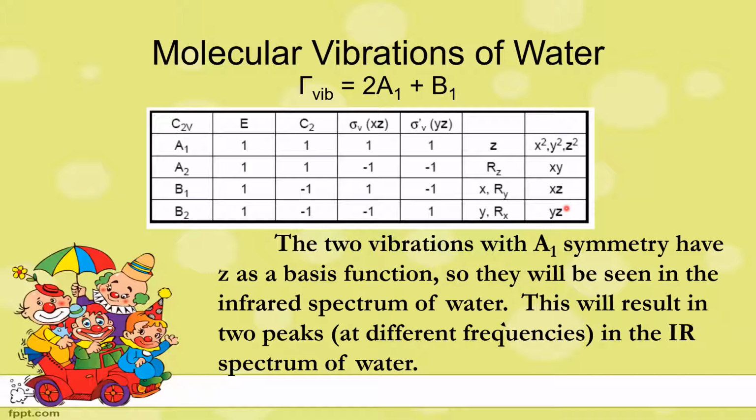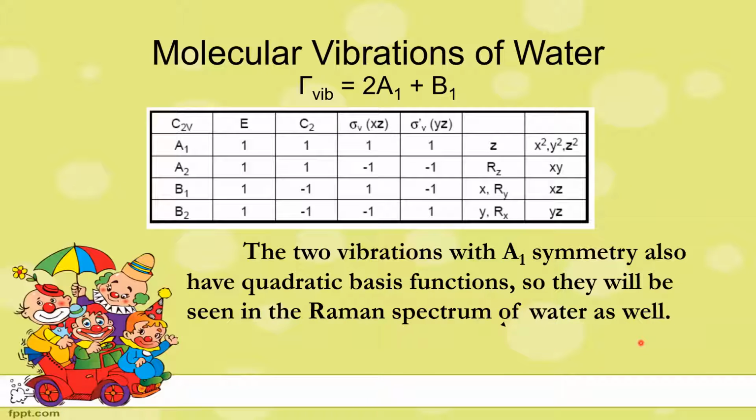First, we select the A1 mode. The two vibrations with A1 symmetry have z as a basis function. So A1 symmetry has z as the basis function, and we will see it in the infrared spectrum of water along the z axis. This results in two peaks at different frequencies in the IR spectrum of water.